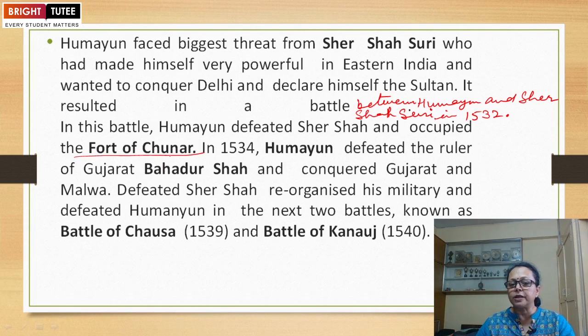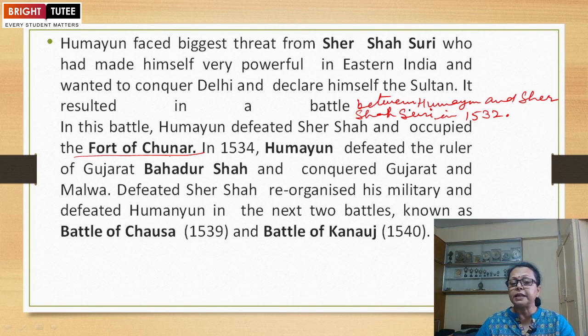As he had so many enemies, among them these Afghans, and family members were also against him. But Sher Shah Suri was a very powerful Afghan ruler in eastern India, trying to capture Delhi also.